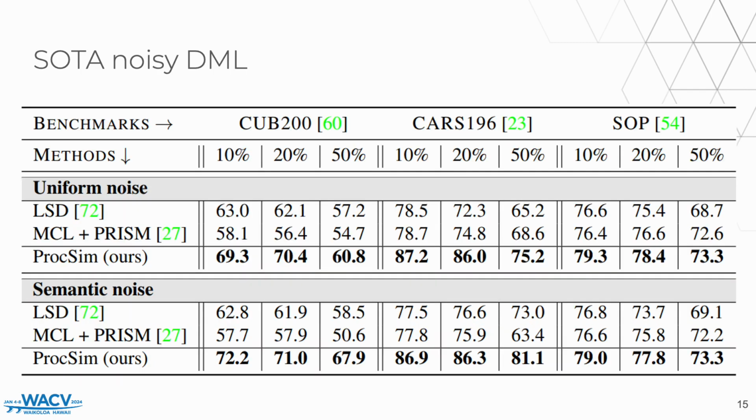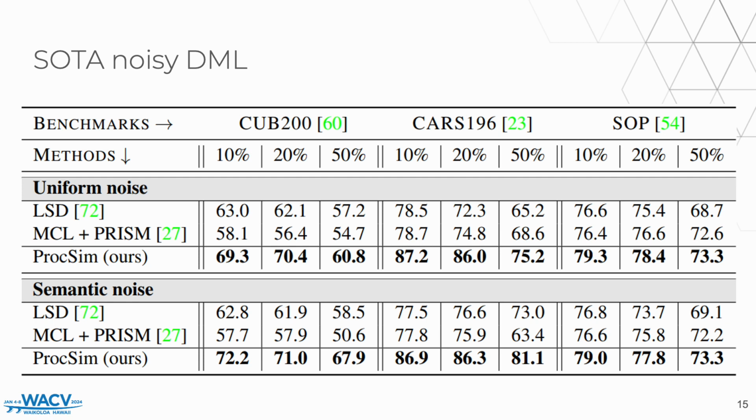In this table, we compare the performance of ProCSim and two state-of-the-art methods for robust deep metric learning. We can see that the results on the Stanford Online Products dataset for both the semantic and uniform noise models are very similar. That's because there are only 12 categories in the SOP dataset, and many instances of each of them. This means that our noise model is essentially assigning a label uniformly at random from roughly a 12th of the dataset, which is not that different from the uniform noise model.